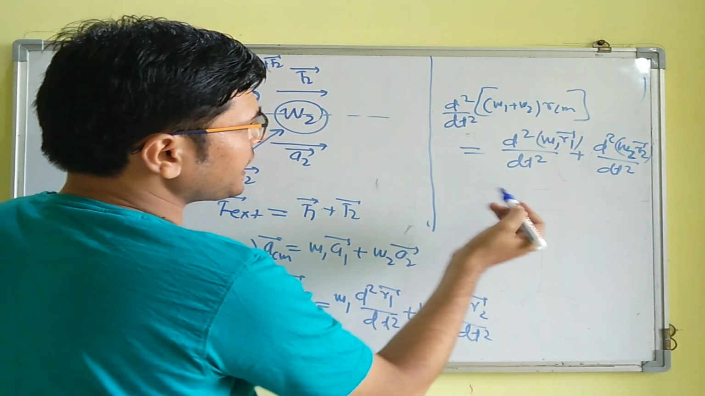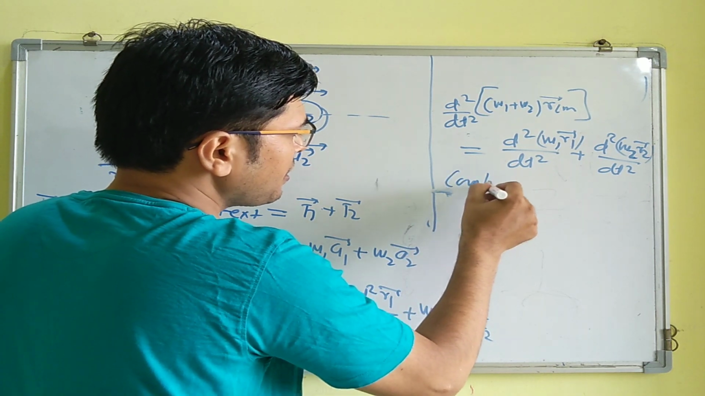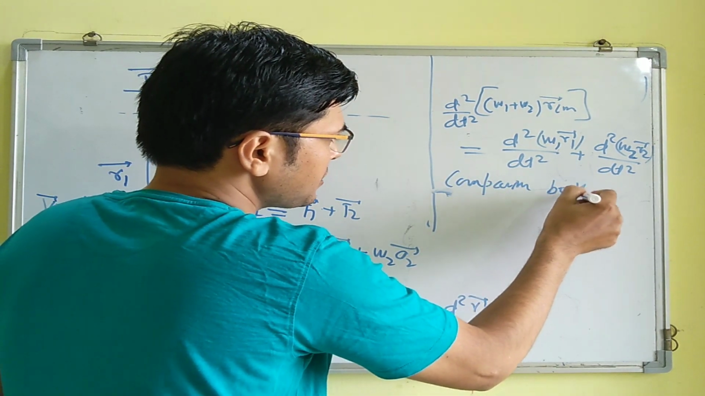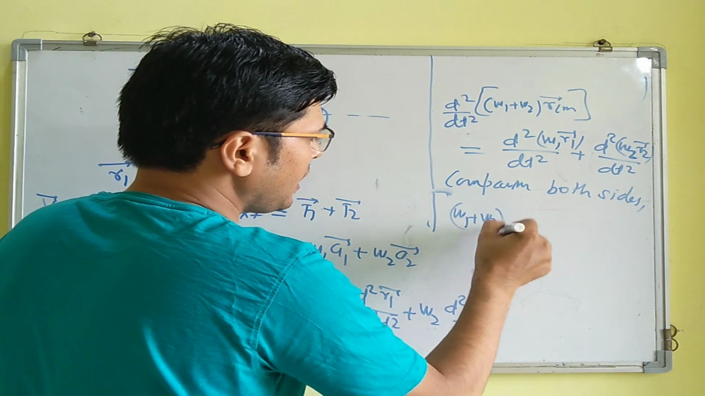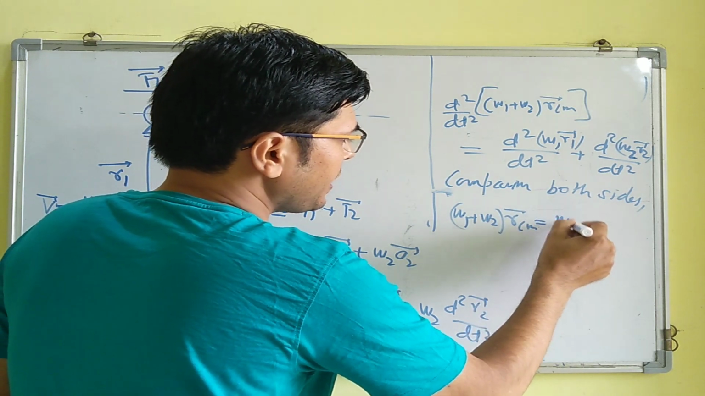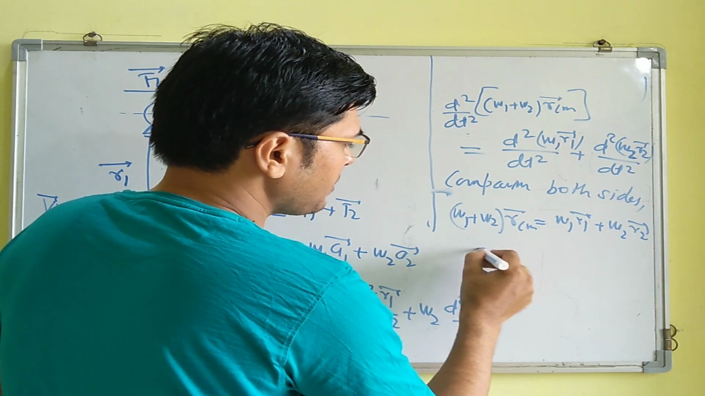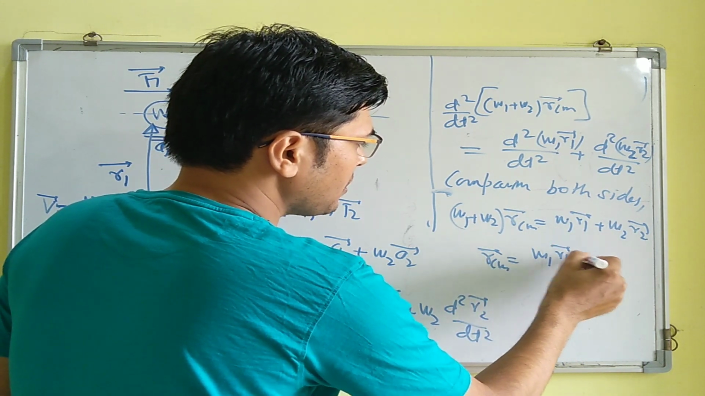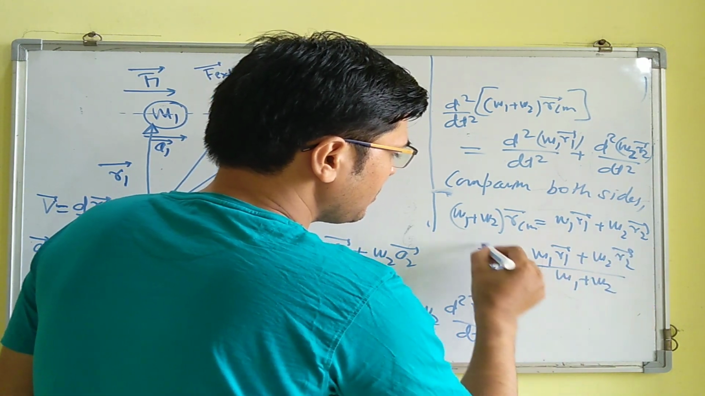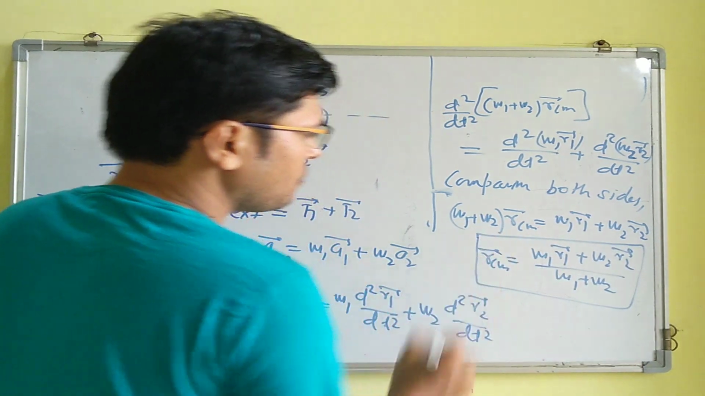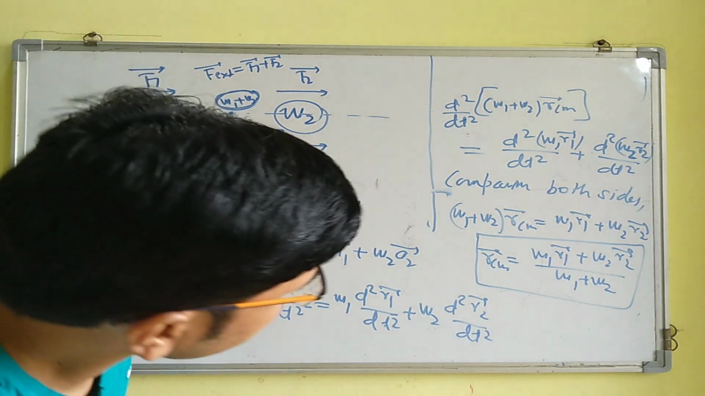Now if we compare both sides, we can definitely write that (m1 plus m2) RCM is equal to m1 r1 plus m2 r2. So RCM comes to be (m1 r1 plus m2 r2) by (m1 plus m2). So this is the final expression for the position vector of center of mass, right?